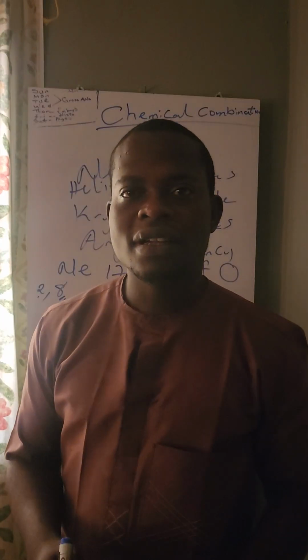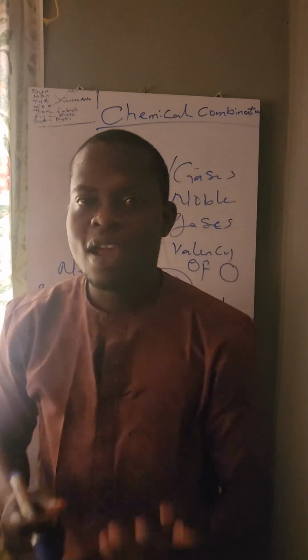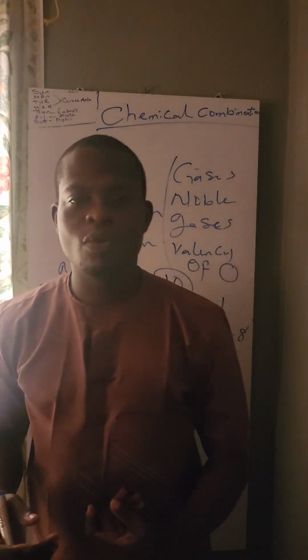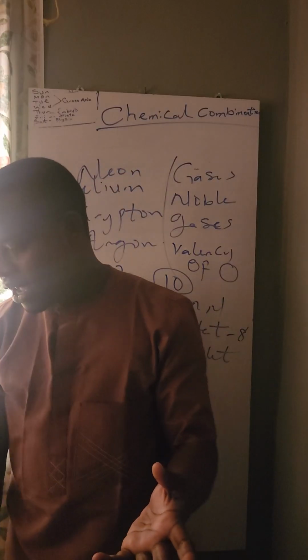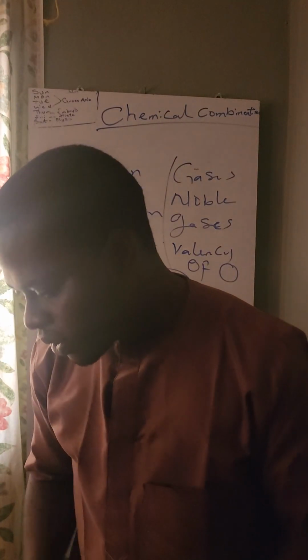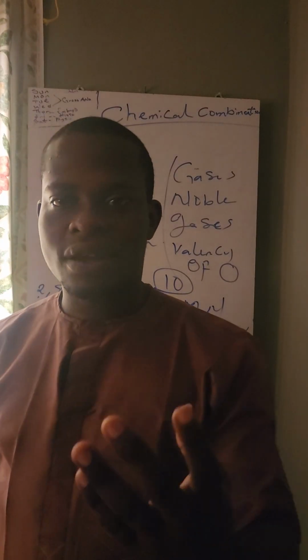Am I communicating? That's why we have chemical combination. Elements that are unstable combine with one another to form what? To form a compound. Am I communicating? Yeah, now we can say, if you have to write something, you can write now.